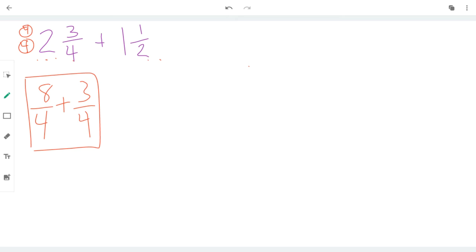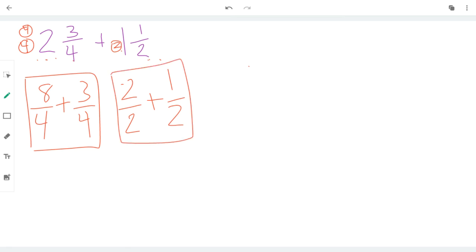8/4 plus 3/4. I'm going to do the same thing to the one over here. This fraction is in halves, or there's a 2 at the bottom. So how many halves are in one whole? Well, I have one whole, so I'm going to draw 1 and put a 2 inside. There's only 2 in there. So I'm going to do 2 halves plus 1 half. And that's what's inside that fraction.